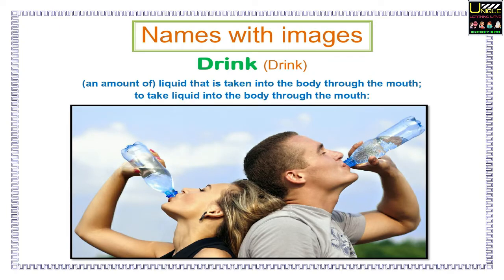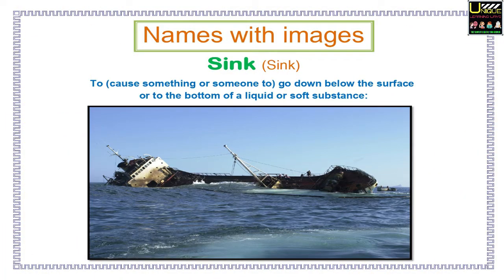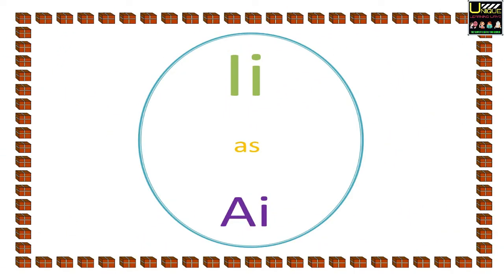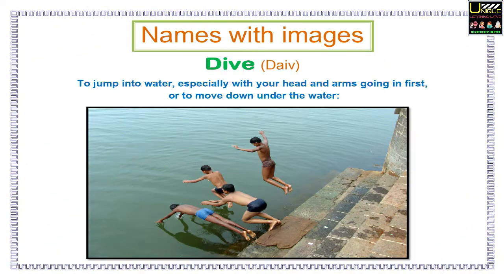Here you will see a word with its pronunciation, explanation, and an image. Drink. An amount of liquid that is taken into the body through the mouth. To take liquid into the body through the mouth. Sink. To cause something or someone to go down below the surface or to the bottom of liquid or soft substance. I as I. Names with images.